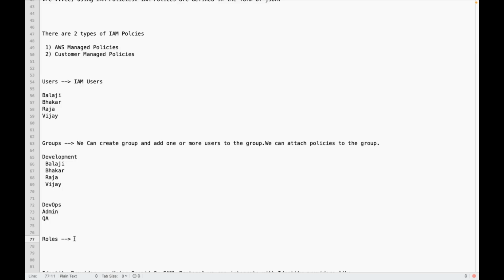So in that case, can I create one IAM role, attach those S3 policies to that IAM role, and attach that IAM role to that EC2 instance? Yes. Suppose you are running a Terraform script from EC2. Using Terraform, you are trying to create a VPC, subnets, an IGW, and load balancers.